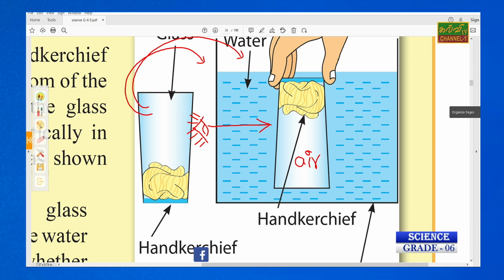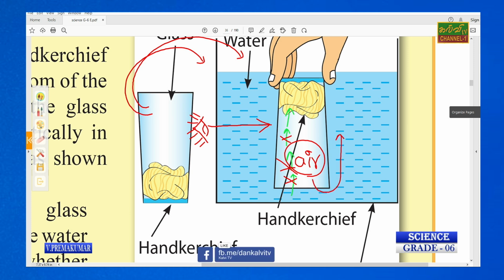The water is unable to reach and contact the handkerchief. It is not possible. Why? The air has certain space, occupied space. If we need to wet the handkerchief, we have to remove the air.